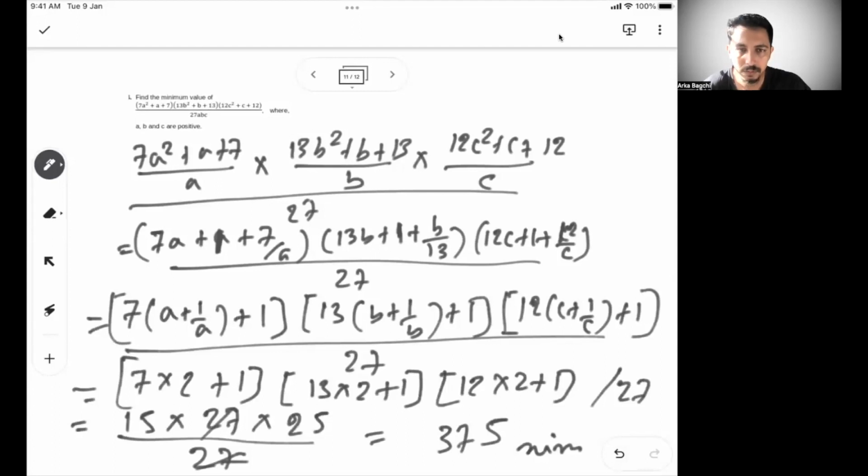Let's hope this is clear. Please feel free to drop a note if some part of the problem is not clear. So we are trying to get it in the form of A plus 1 by A and apply that logic to put the minimum value.